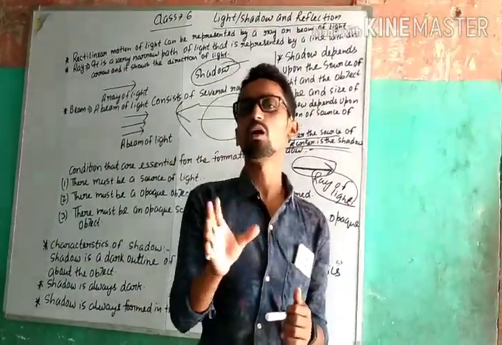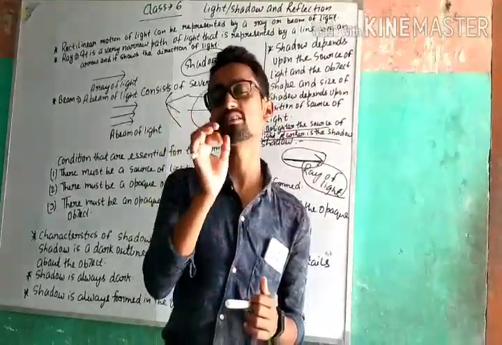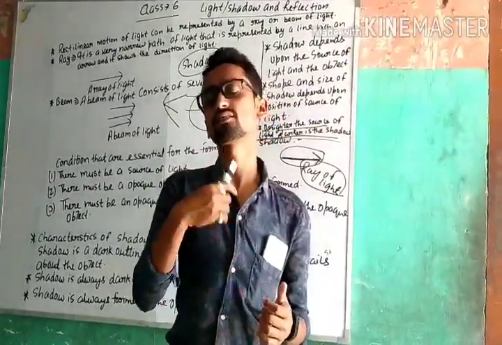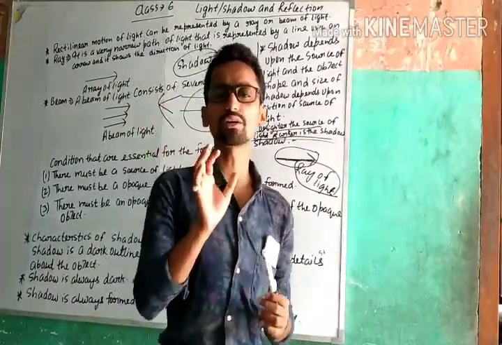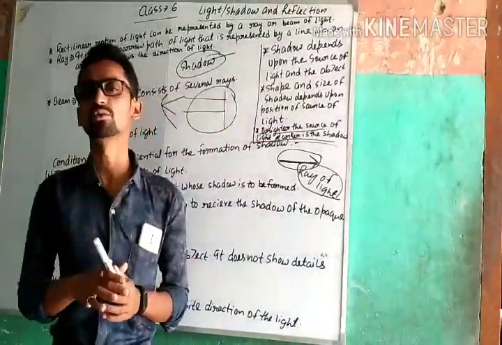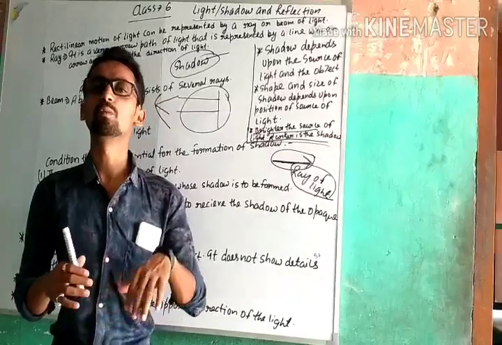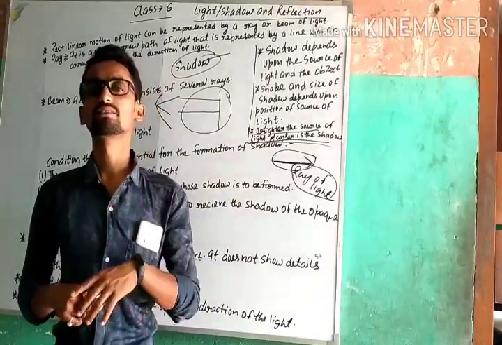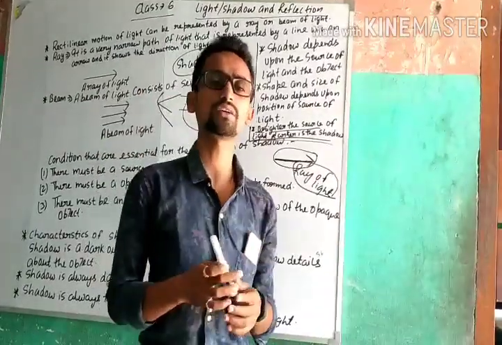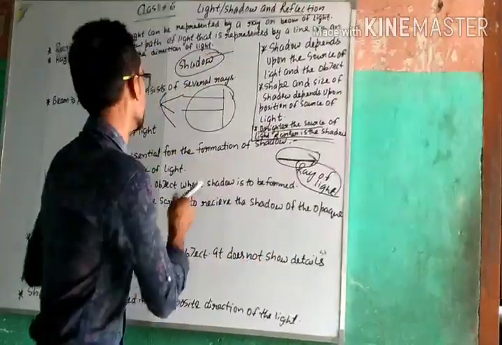An opaque object always casts a darker shadow as compared to a translucent object. A translucent object also casts a shadow, but an opaque object casts a darker shadow as compared to the translucent object.